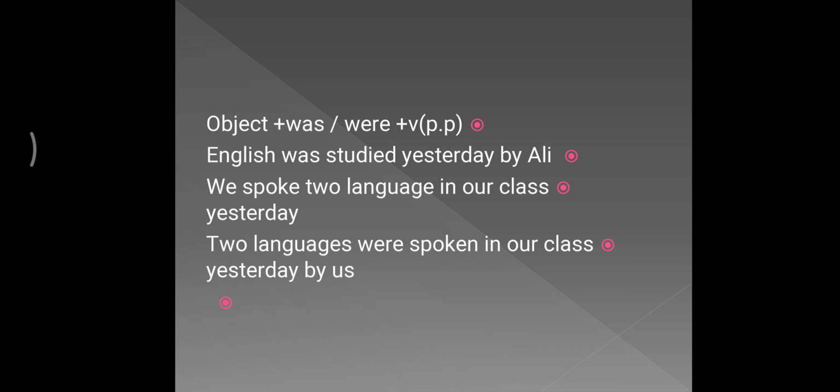We begin with the object. After that we get verb to be in the past plus verb past participle, like English was studied yesterday by Ali. We spoke 2 languages in our class yesterday. Here we is a subject, spoke is a verb in the past, of course. 2 languages is the object. In our class is a complement, like yesterday.